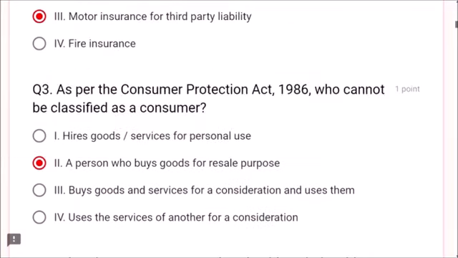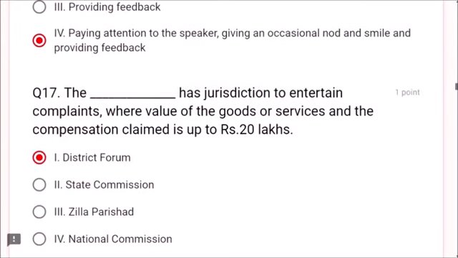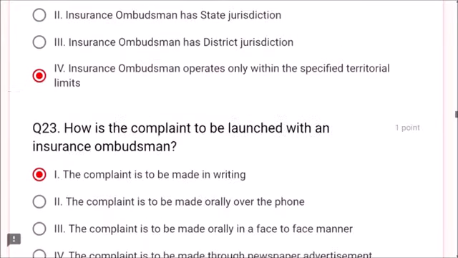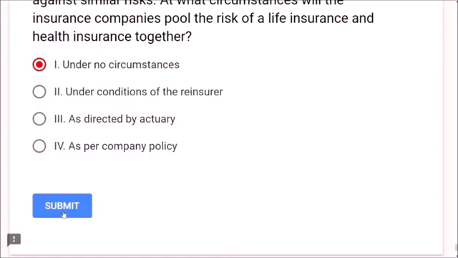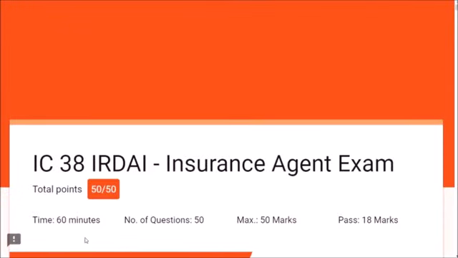Please check carefully all the answers whether you have done or not. If not done, please click some answer. Then submit your question paper. Dear friends, in your real exam also you will be given an immediate score. That means whether you have passed or failed, you come to know immediately after submission of your question paper. Let us see the view score. How many did we get? Yes friends, congratulations. We got 50 out of 50.